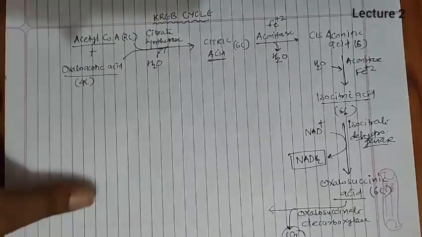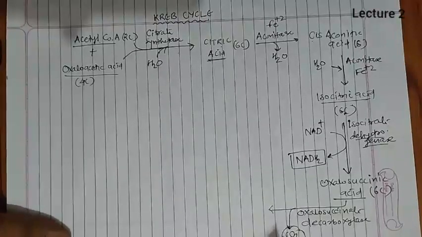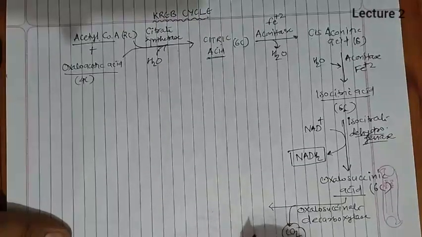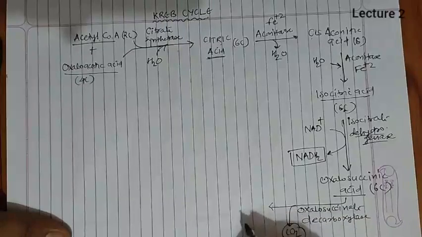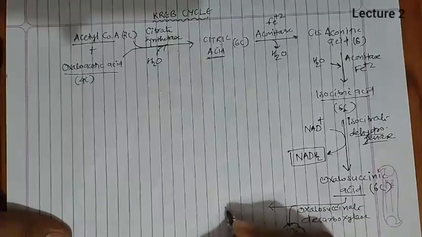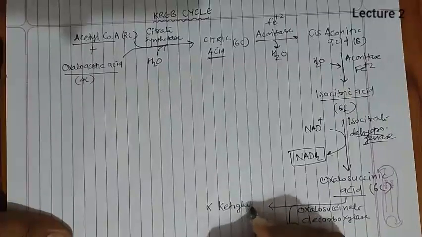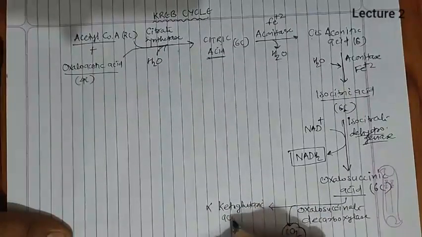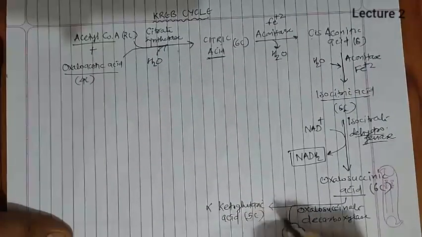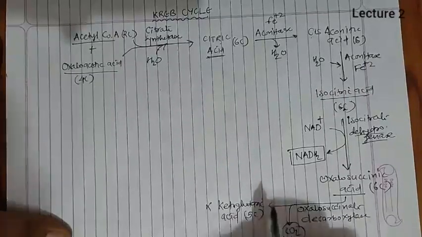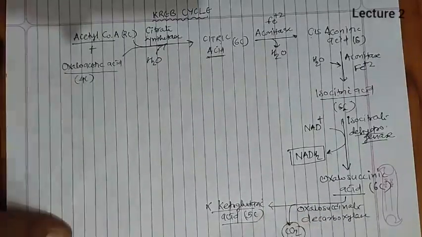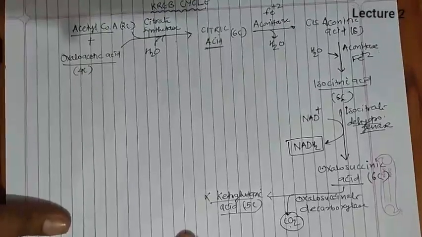From 6-carbon, if CO2 is removed, it means 1 carbon is removed, and it converts into alpha ketoglutaric acid. Alpha ketoglutaric acid is a 5-carbon compound. It is the only 5-carbon respiratory intermediate of the Krebs cycle.